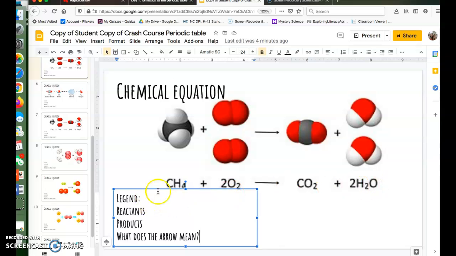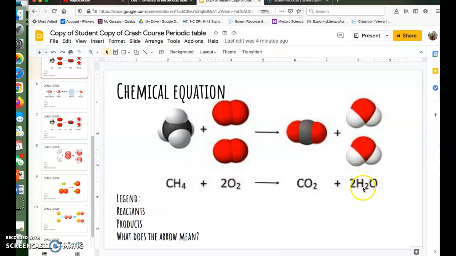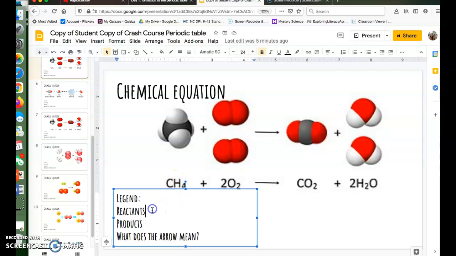Now again, I don't expect you to know methane. You should know what water is because we've studied that, and you should be able to tell me that this is oxygen, and maybe carbon dioxide, but you probably don't know methane. So you don't need those words. All you would need to type is CH4, and you would make that 4 little, and 2O2, you would make that 2 little. And then for this side, we would do CO2, and you would make that 2 little, and 2H2O.